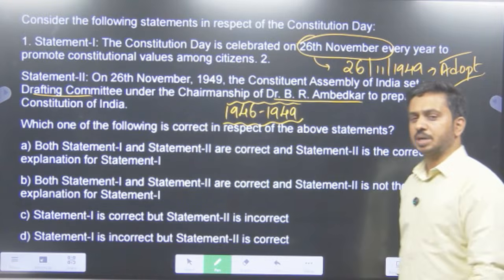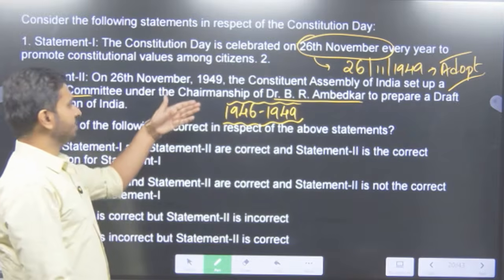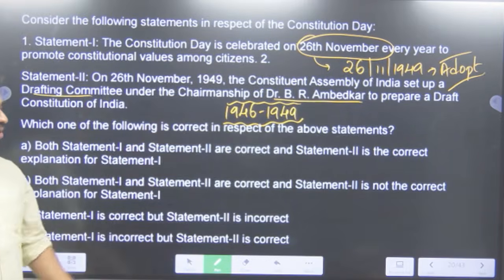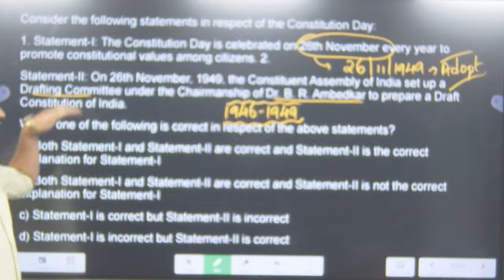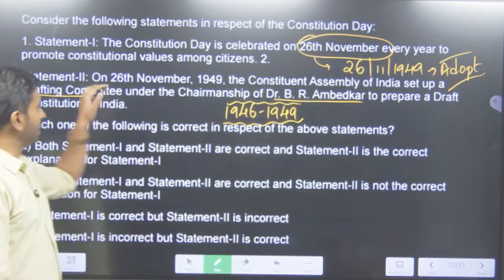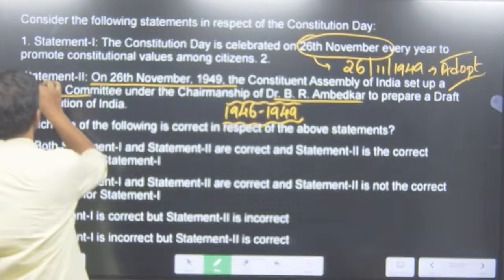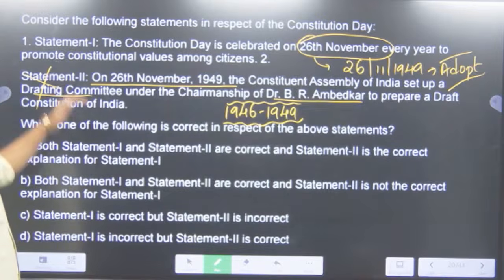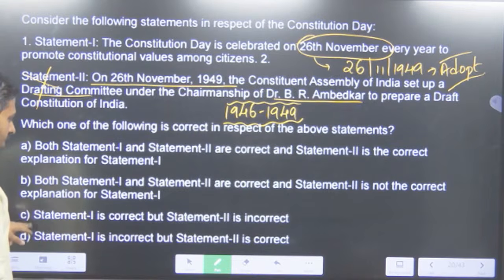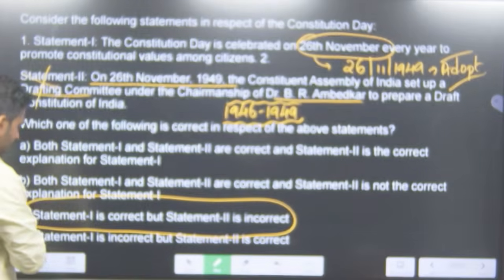So UPSC sometimes gives these crazy easy questions. Obviously, even a school student would know that Dr. Ambedkar was the chairman of the drafting committee, but he was chairman from 1946 to 49, and it did not start on 26th November 1949. So statement 2 is definitely wrong. Statement 1 is actually correct. So statement 1 is correct and statement 2 is definitely incorrect.